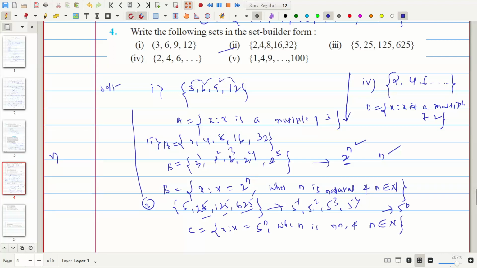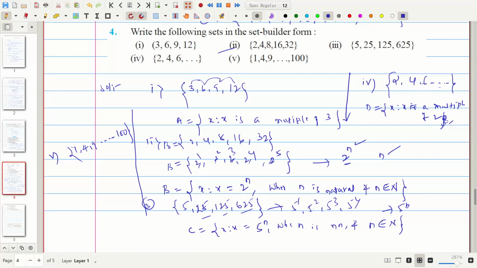And the last one, the fifth problem, I will write here. Fifth given is 1, 4, 9 and it continues up to 100. So it continues. Okay, it continues means what? We have to additionally write here.